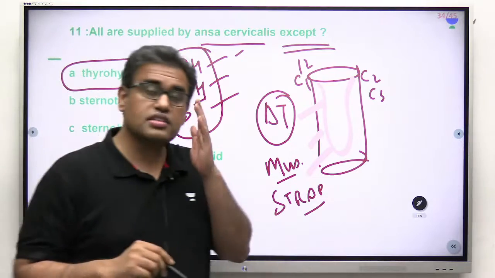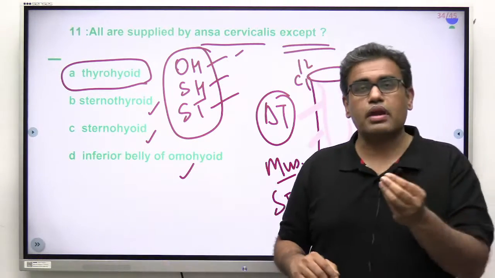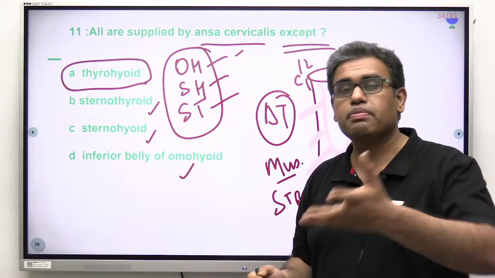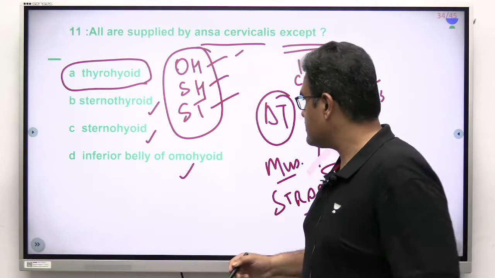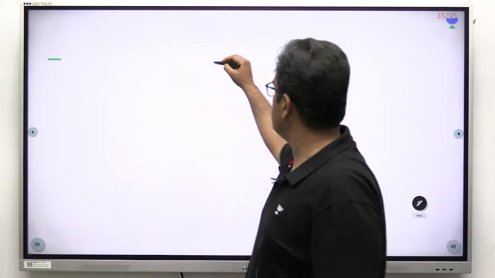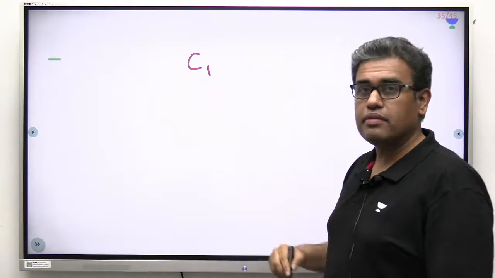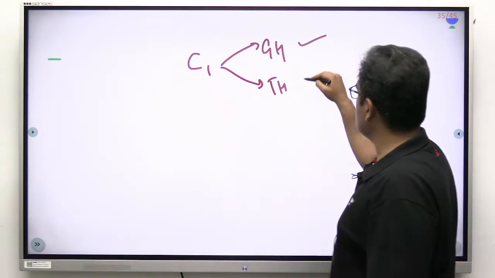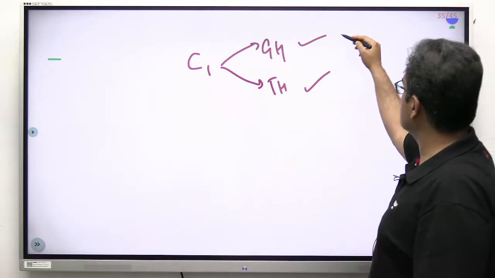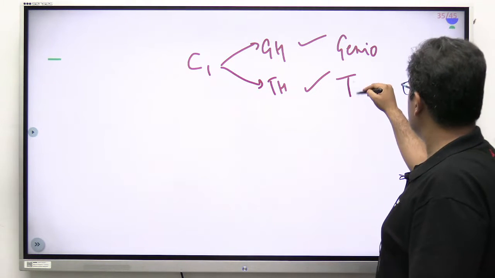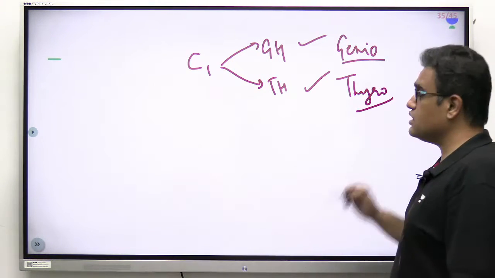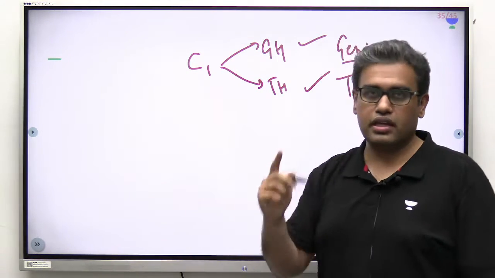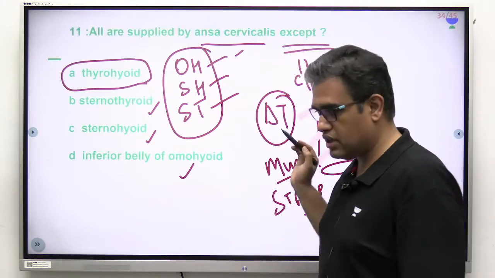But then the question that should come into your mind is, then it is supplied by which nerve? If thyroid is not supplied by the ansa cervicalis, fair enough. But then who supplies thyroid? Remember over here, I guess you must be knowing that C1 separately supplies two separate muscles, GH and TH. Geniohyoid and thyrohyoid. The H is common for hyoid, geniohyoid and thyrohyoid. C1 separately, not through the loop, but individually, separately will supply. Remember that part.